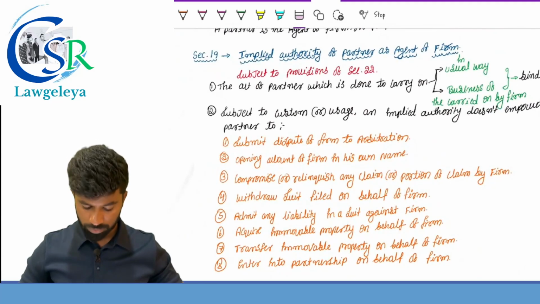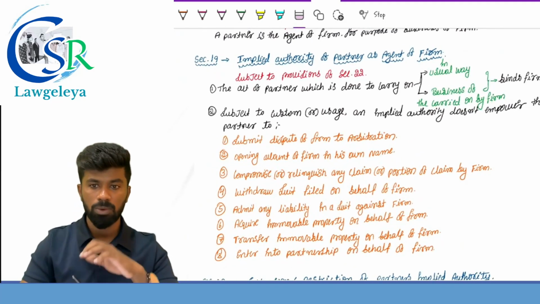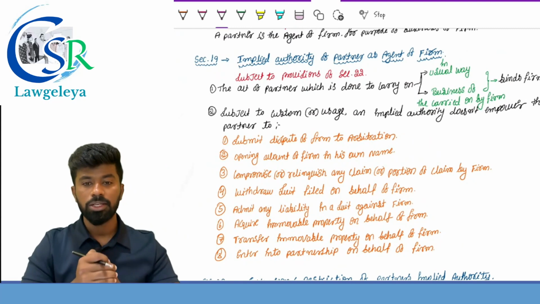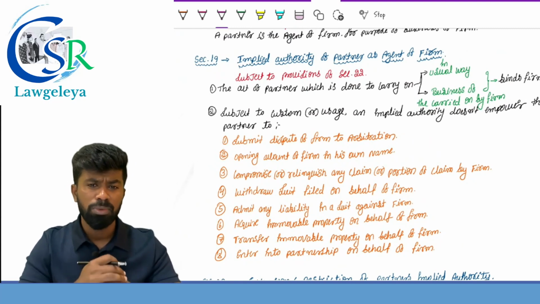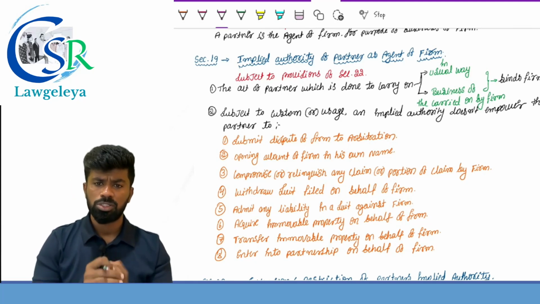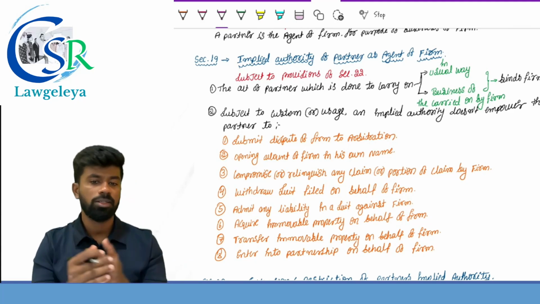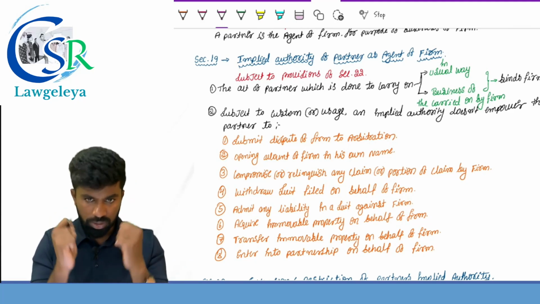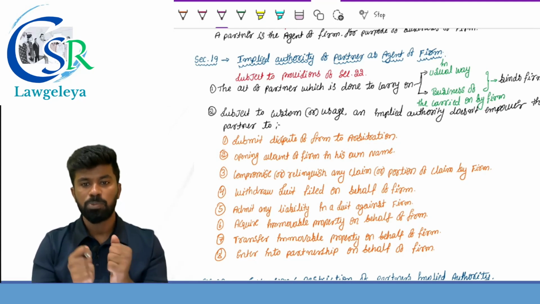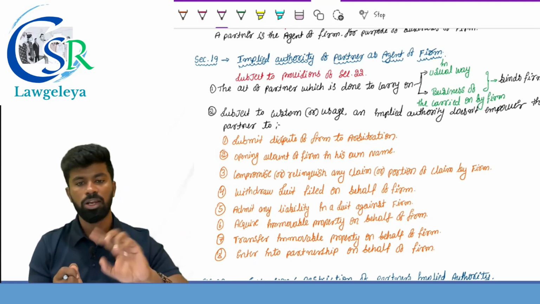Yes. Now, there are few activities which are not covered by section number 19. What are they? First one, a right to submit dispute to arbitration. What is arbitration? It is an agreement to refer the dispute to a private individual, an independent party who will decide the case. So, a partner does not have a right to submit a dispute of the partnership firm to an arbitration, not an implied right.